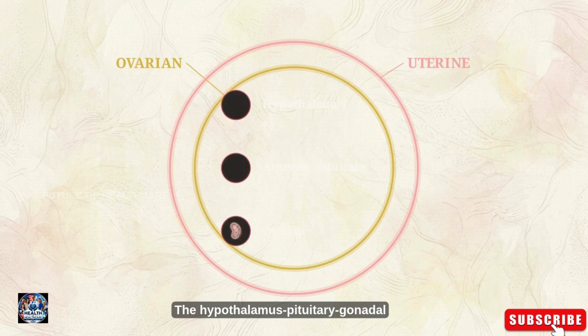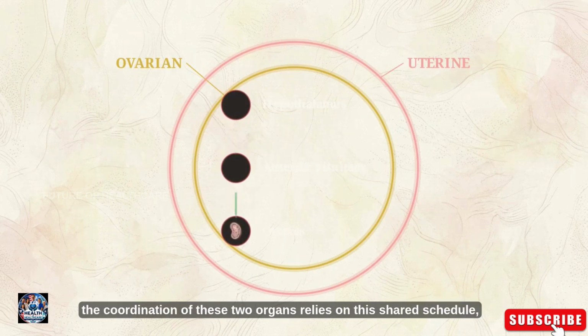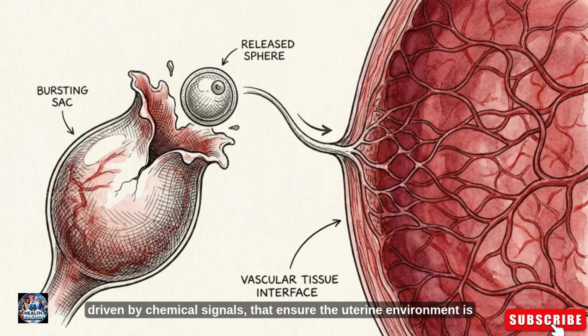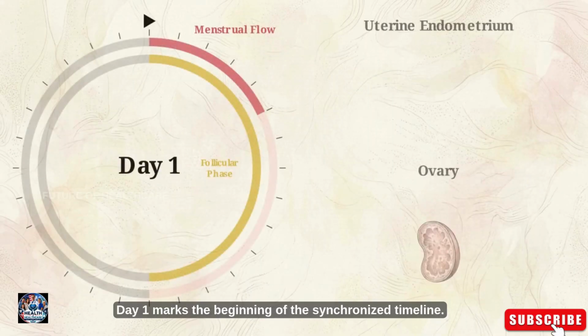The hypothalamus-pituitary-gonadal axis keeps both in perfect temporal sync. The coordination of these two organs relies on this shared schedule, driven by chemical signals, that ensure the uterine environment is ready at the exact moment the ovary releases an egg. Day 1 marks the beginning of this synchronized timeline.